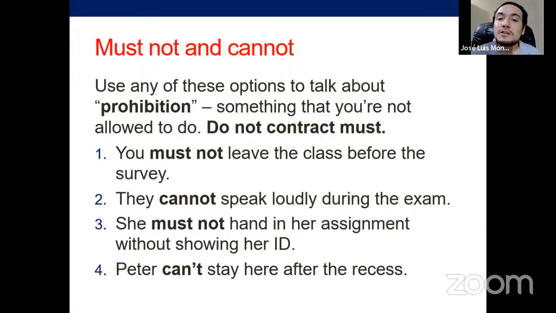Right? You must not leave the class before the survey. If you leave it, that's going to be a problem. They cannot speak loudly during the exam. If they do speak loudly, they are going to receive a punishment, right? Or I don't know, something will happen as a consequence of that action. The same for she must not hand in her assignment without showing her ID. It means that perhaps the assignment is not going to be accepted, or received. And Peter cannot stay here after their recess. It means again that it's not possible.